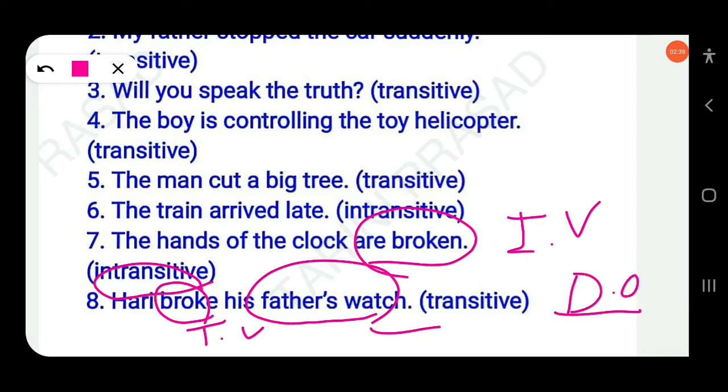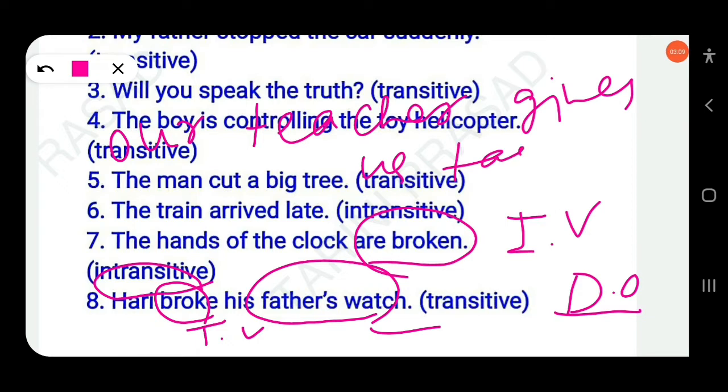If there are two objects in a sentence, the living person will be called the indirect object and the non-living will be called the direct object. Take an example: "Our teacher gives us a task." There are two objects, us and task.